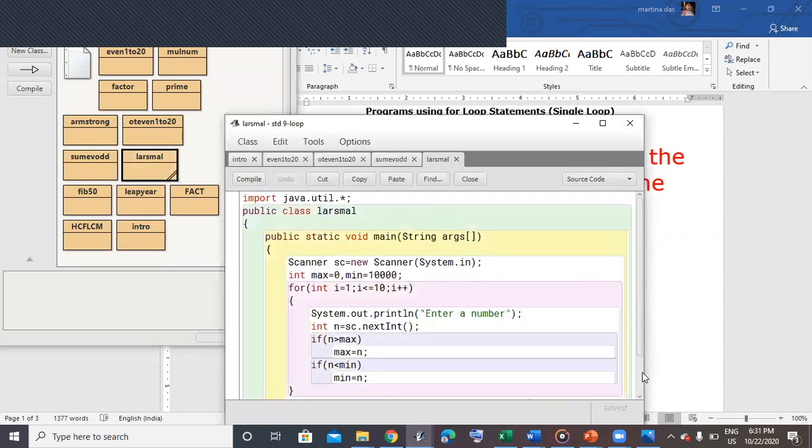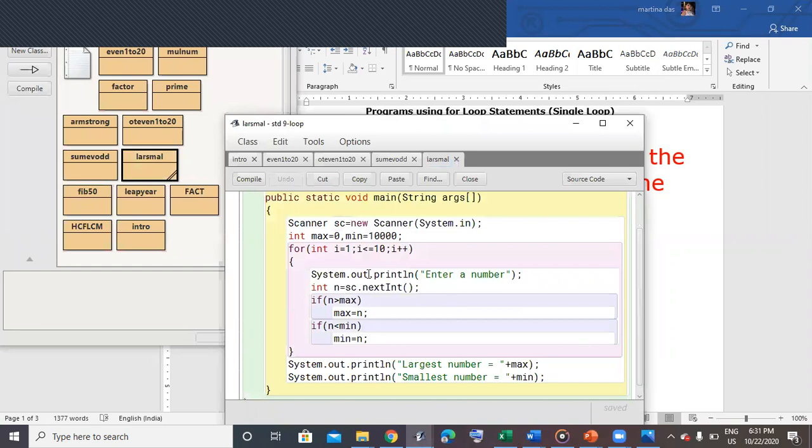Now you can see I have already solved it. It says any 10 numbers randomly. So I'm taking a for loop from 1 to 10, and I'm accepting a number within the for loop. You can see the value is being accepted within the for loop. Now I've taken the maximum value to be 0 and the minimum value to be 10,000, because for min it's better you take a higher value so that we can check for any smaller number. So if the user enters 500 or 2000, it can be checked in the minimum also.